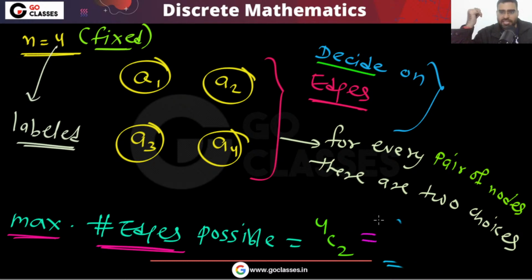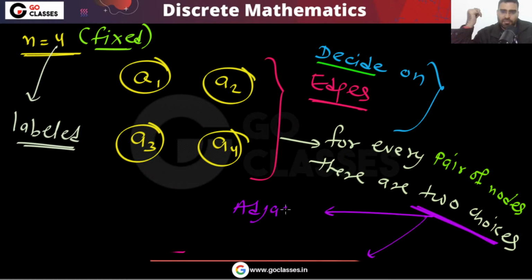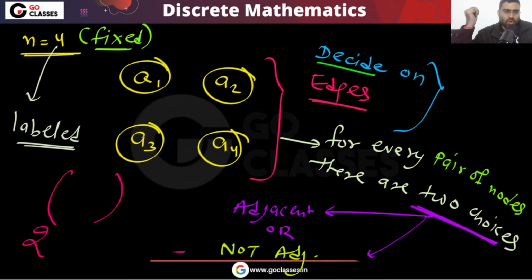What are these 2 choices? Either you make them adjacent, meaning you put an edge, or you don't make them adjacent, meaning you don't put an edge. That is the reason there are 2 choices for every pair of vertices.